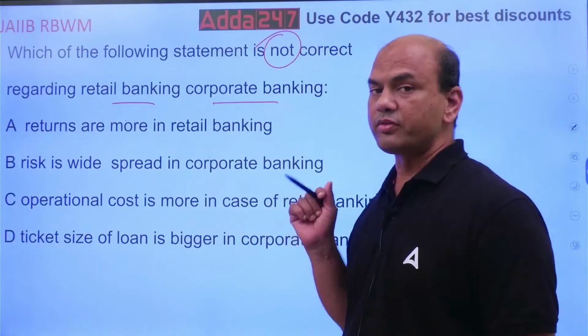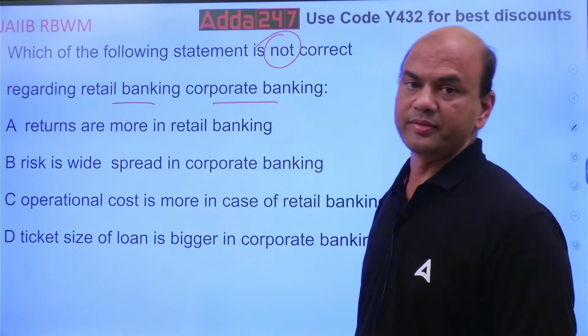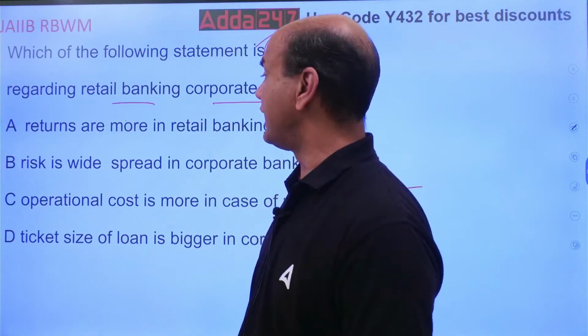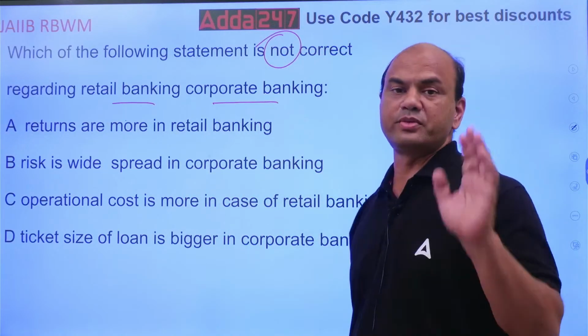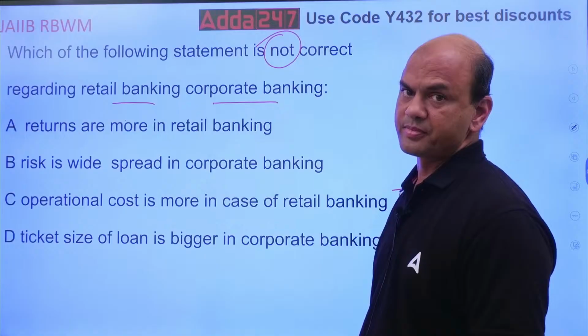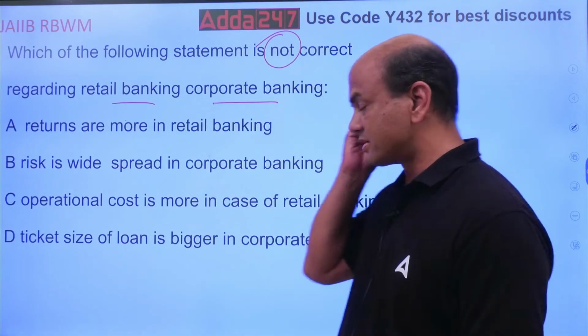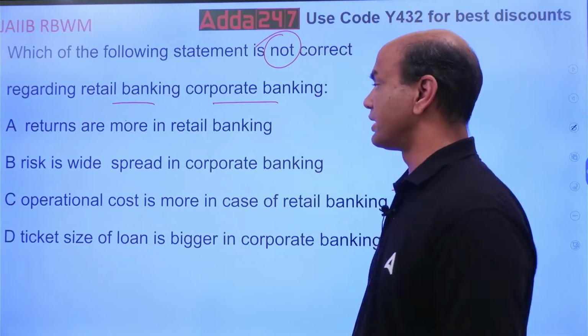Now only the fight is between A and B. Returns are more in retail banking, and risk is widespread in corporate banking. Now one of them is false. So where are returns more? Are they more in retail banking or are they more in corporate banking?